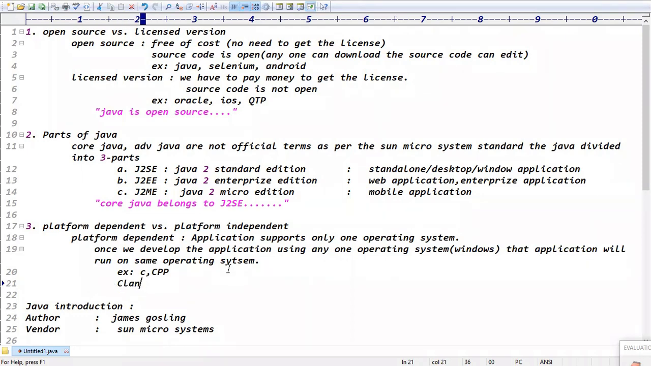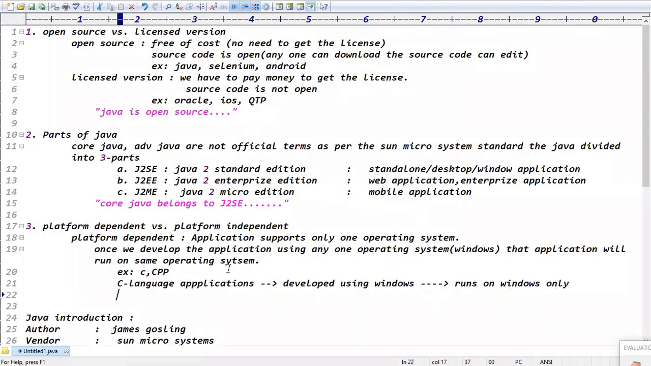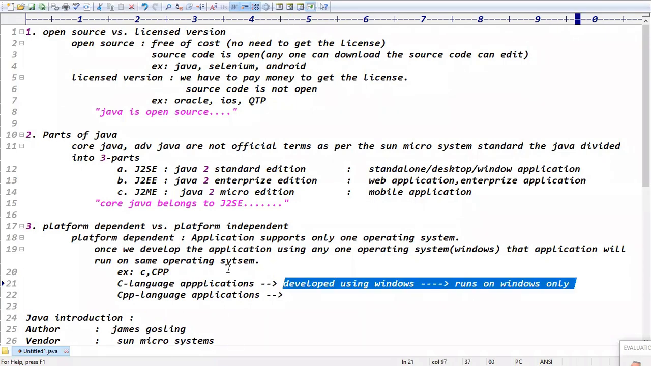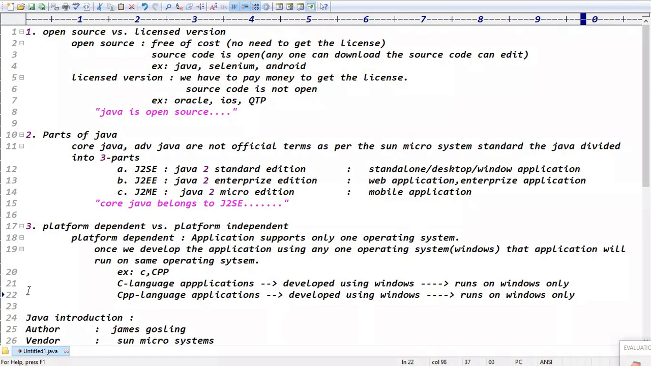If we take the C language applications developed using Windows, what does that mean? Tell me, runs on what? Runs on Windows only, right? Even CPP language applications also. Developed using Linux means runs on only Linux, right? Guys, developed using Linux means what? Runs on only Linux, right? Exactly.